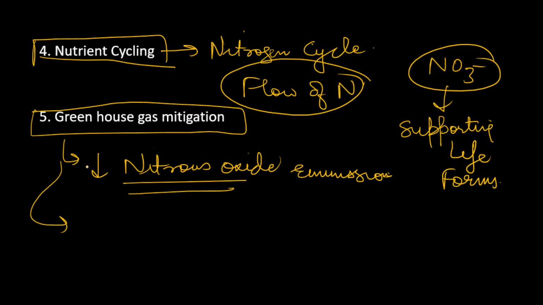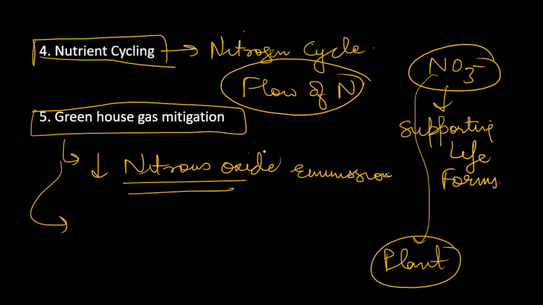So what happens when the nitrogen is nicely converted into nitrate? It goes to life forms, for example, plants absorb it. So the other forms of nitrogen which would be able to convert themselves into nitrous oxide and become a potent greenhouse gas are reduced. So overall it will lead to reducing the greenhouse gas emissions. So this was the body, and I hope you understand both parts of the question, and I have explained everything very properly so that you are able to write the answers very nicely.